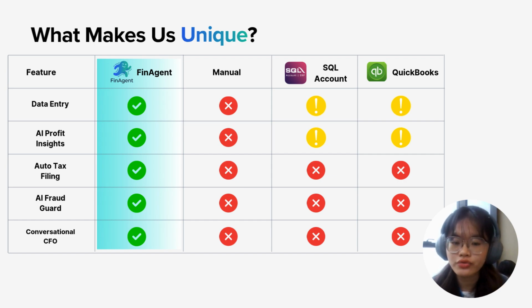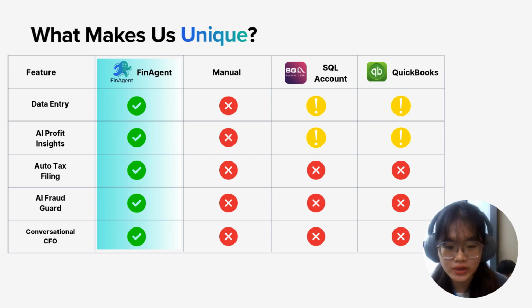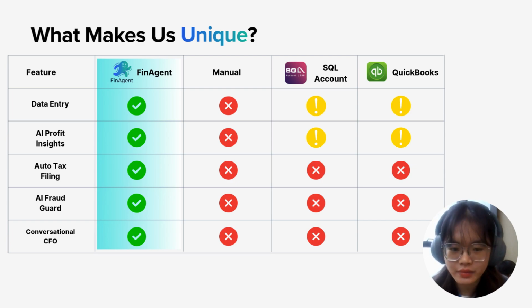Now compare that to FinAgent. Instead of typing data, it automatically extracts from receipts and bank statements. Instead of static reports, it generates AI profit insights that you can understand. Instead of manual tax work, it prefills Borang B instantly. Instead of reacting too late, it proactively detects fraud and anomalies. And most importantly, it gives every SME a conversational CFO.